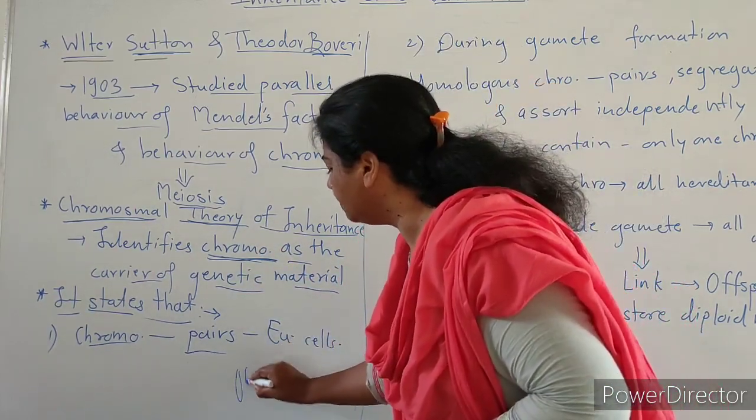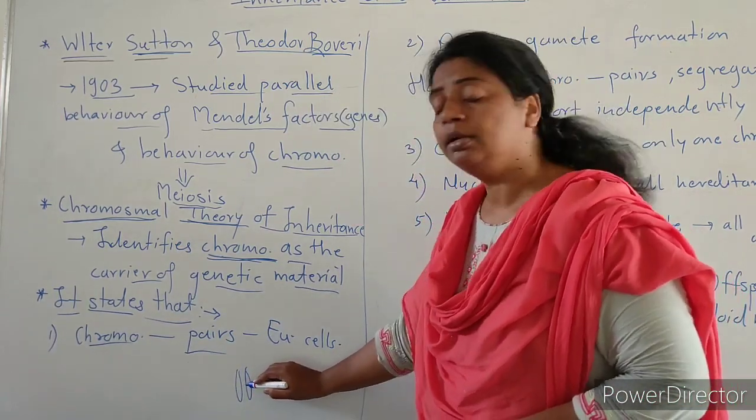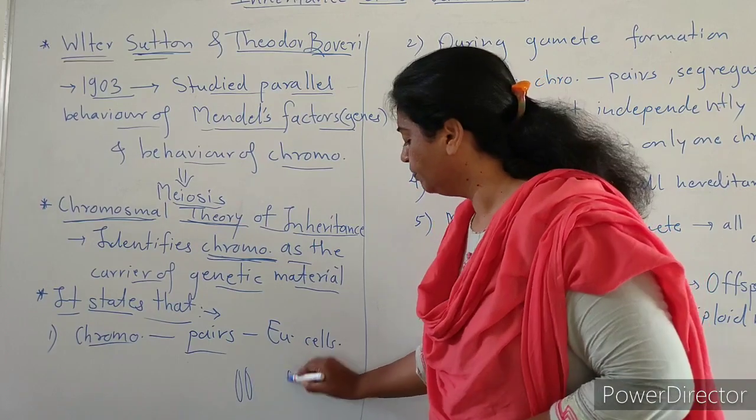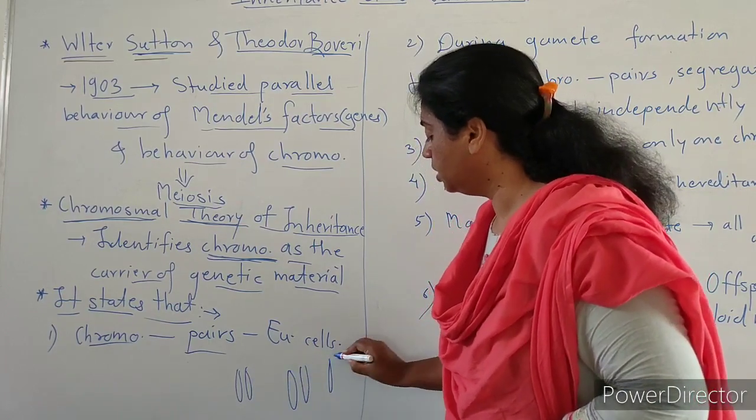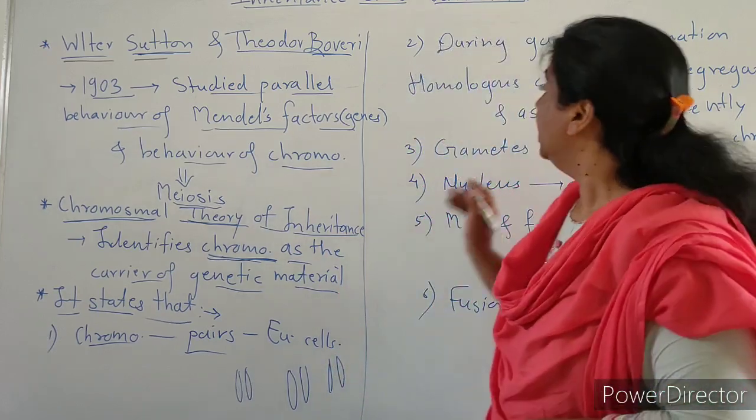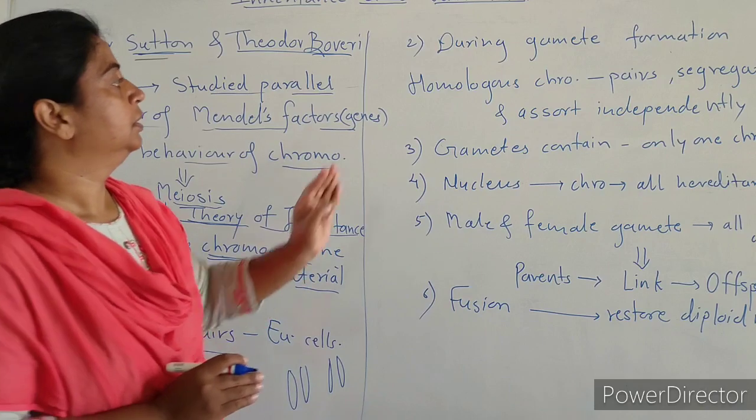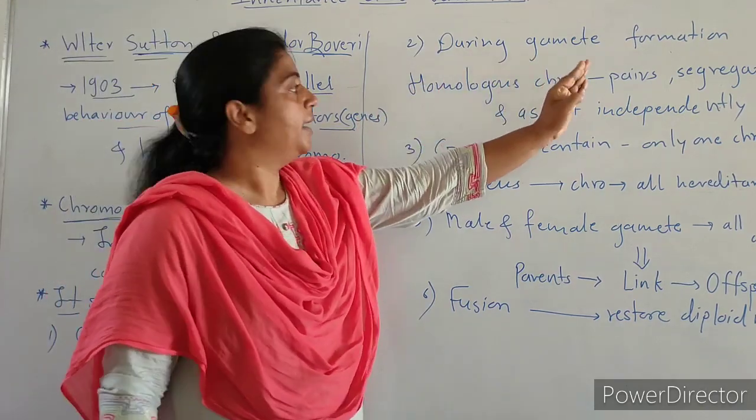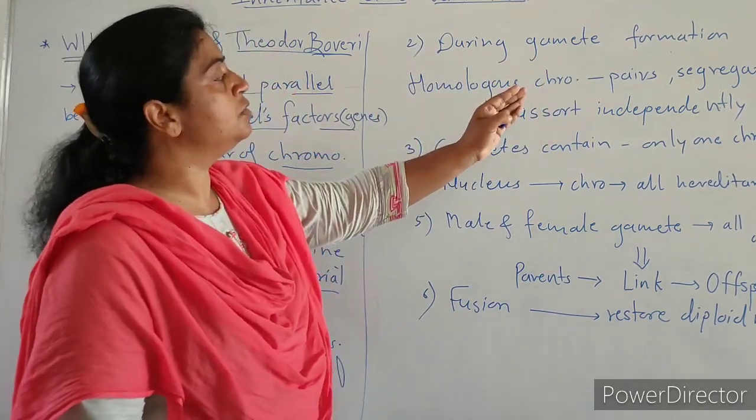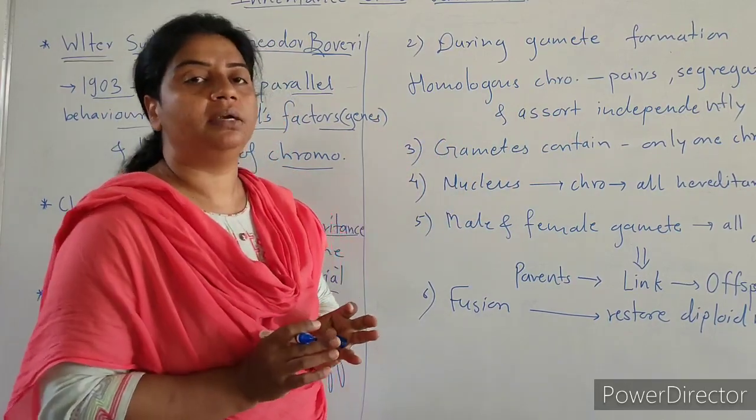All chromosomes are present in a pair. First number chromosome coming from mother and other is from father. Second, third, these are always in a pair in eukaryotic cells. During gamete formation, homologous chromosomes pair, segregate and assort independently.